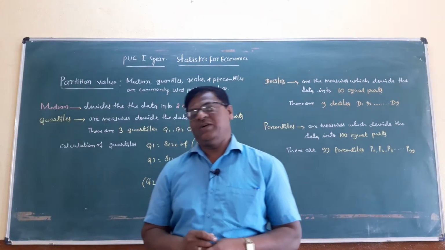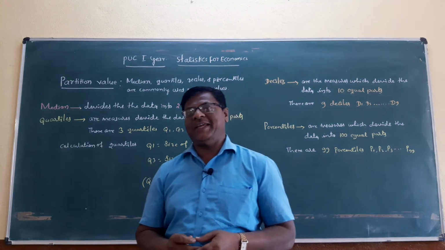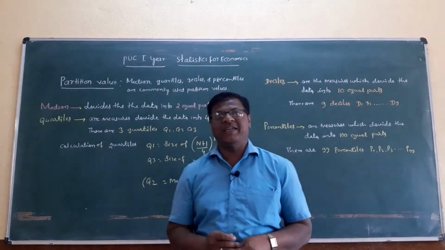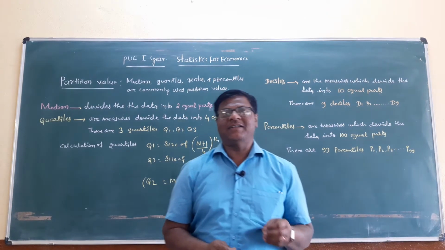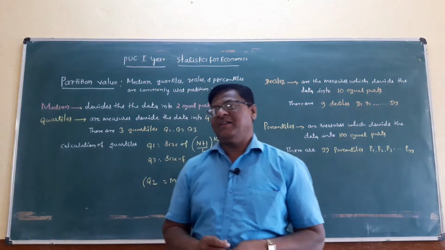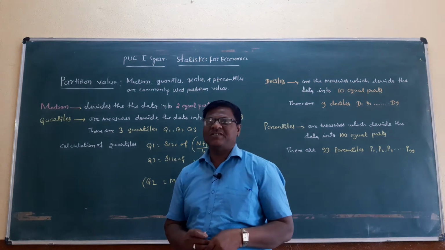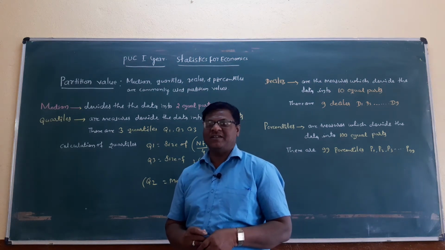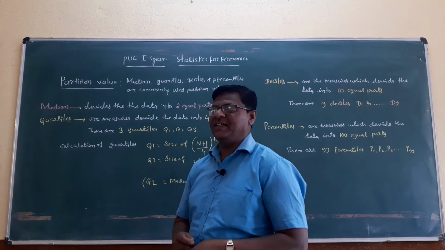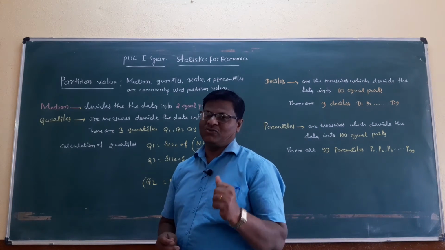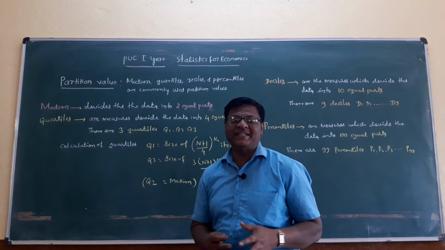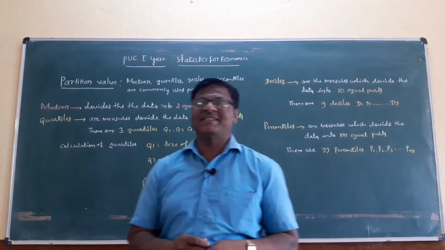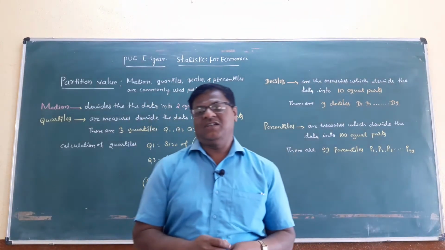Already we have studied the meaning of arithmetic mean, median, mode, and its merits and demerits, and a number of definitions. Today let us study the partition values. The partition values include the median, quartiles, deciles, and percentiles.